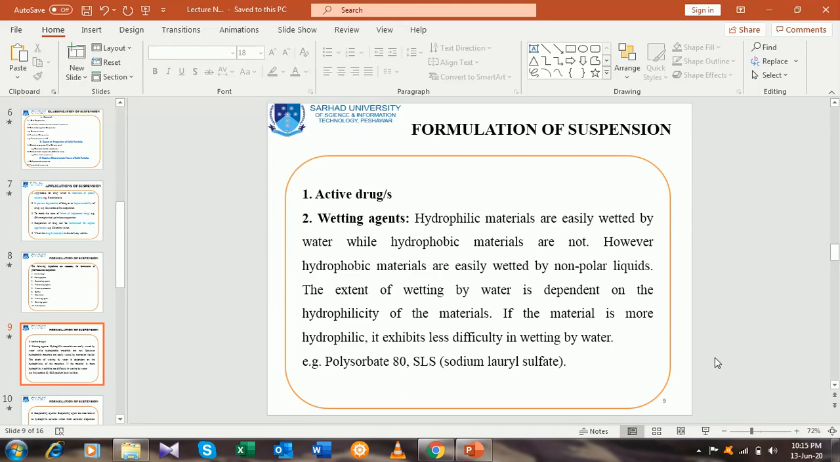The extent of wetting by water is dependent on the hydrophilicity of the material. If it is hydrophilic, definitely there will be an increased extent of wetting by water. If the material is more hydrophilic, it exhibits less difficulty in wetting by water. The examples include the wetting agents polysorbate 80 and SLS, that is sodium lauryl sulfate. These are examples of wetting agents.